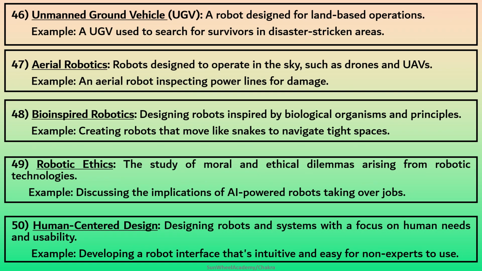46. Unmanned ground vehicle, UGV, a robot designed for land-based operations. Example: a UGV used to search for survivors in disaster-stricken areas. 47. Aerial robotics. Robots designed to operate in the sky, such as drones and UAVs. Example: an aerial robot inspecting power lines for damage.